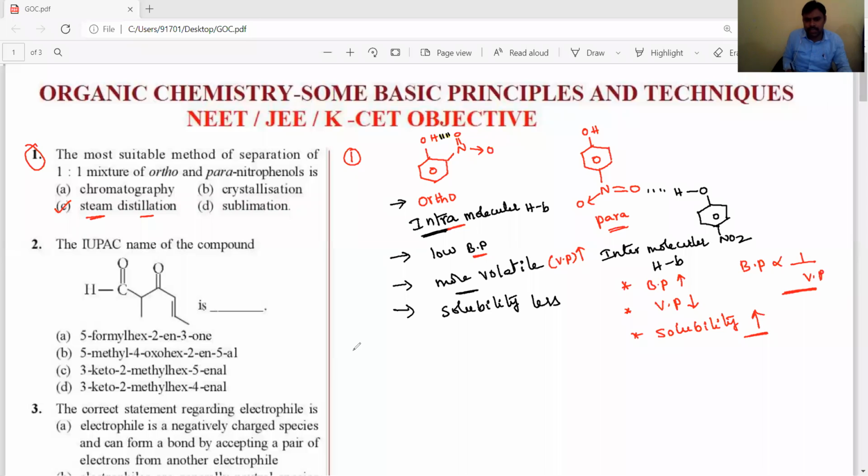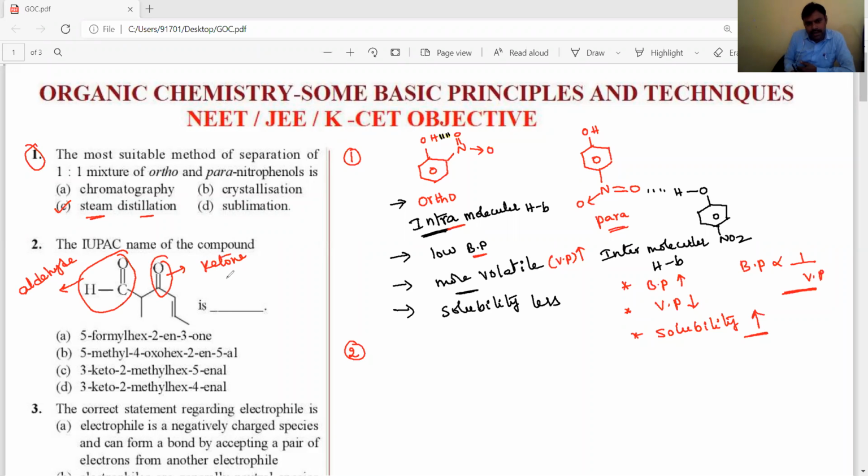Let's see the second question, correct IUPAC nomenclature. Once you observe, two functional groups are present in the given organic compound. So what are these functional groups, dear students? This is the aldehyde functional group, aldehyde, and this functional group is ketone.